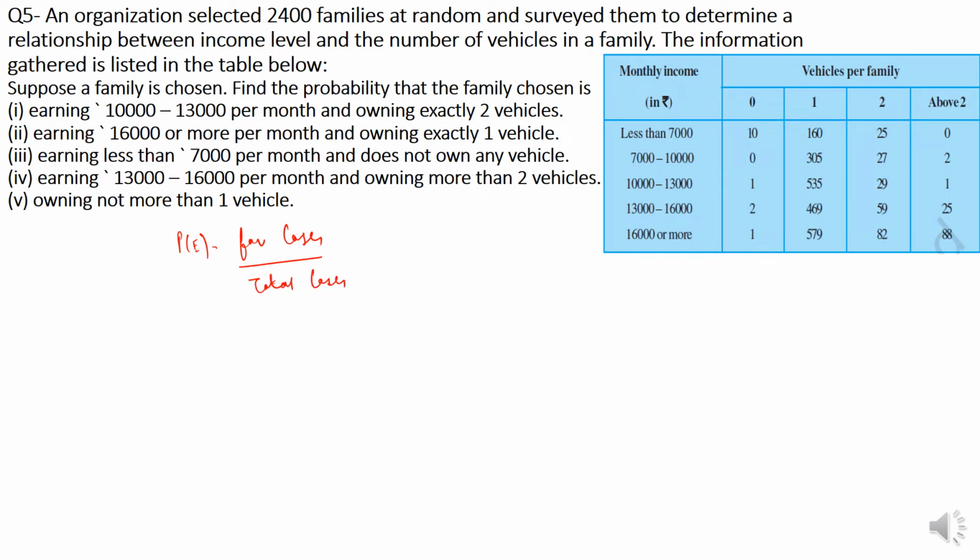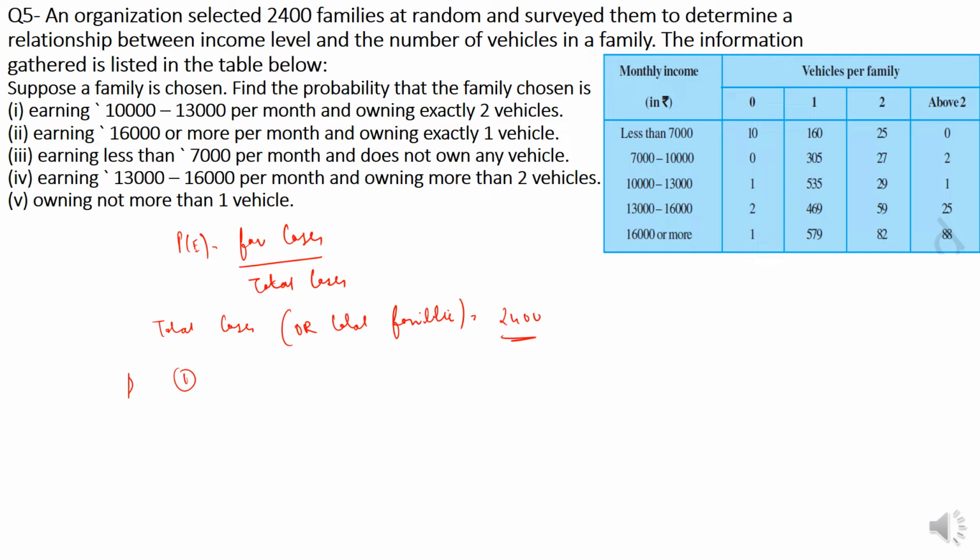So in this case, total cases or total families is 2400 families. Now suppose a family is chosen, find the probability.